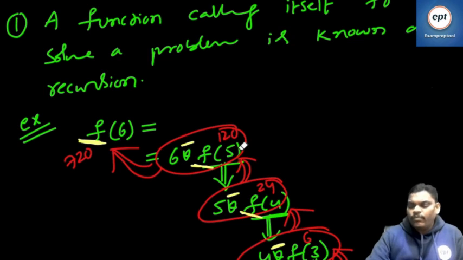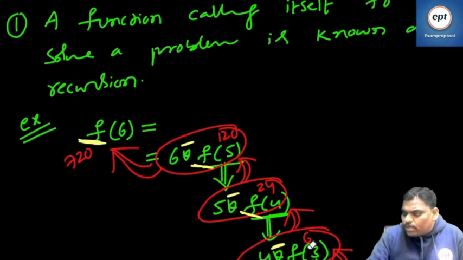6 into factorial of 5. Sir, if I don't know factorial of 5 also, recursion. What is the meaning? Do similar work. 5 into factorial of 4. Sir, if I know factorial of 4, then come back. If you know, come back. If you don't know, go down. Factorial of 4 also you don't know, go down. 4 into factorial of 3.